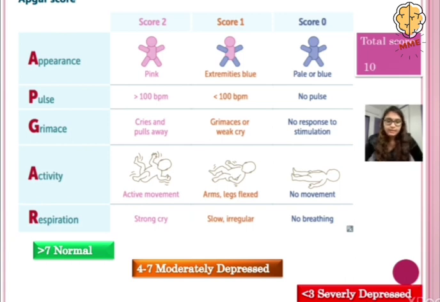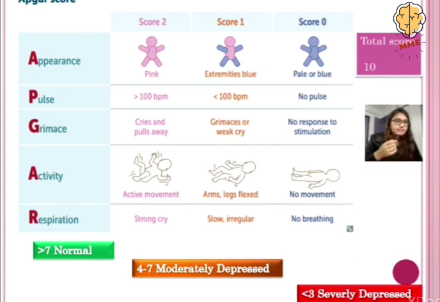Then pulse: if the pulse is more than 100 per minute, then it's a score of 2. If it is less than 100, a score of 1. And if there is no pulse at all, we give a score of 0. Grimace: when the baby has a strong cry and pulls away, then it's given a score of 2.